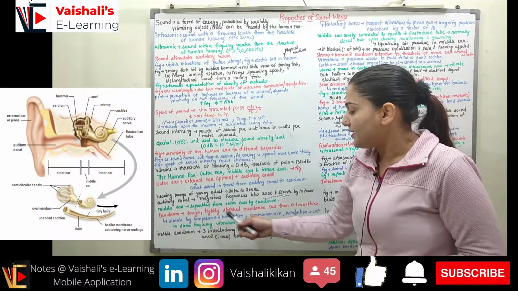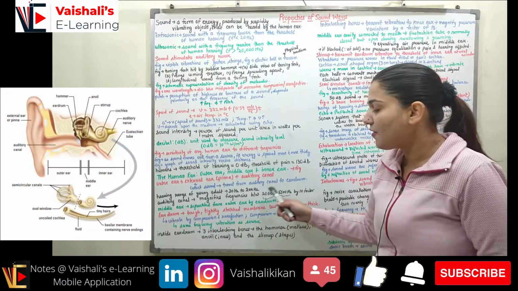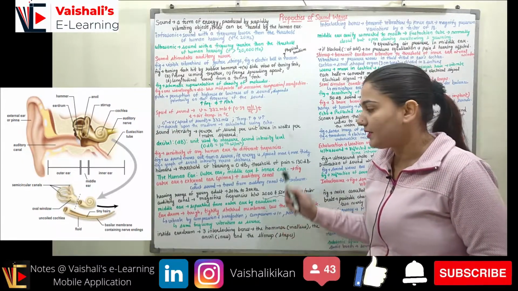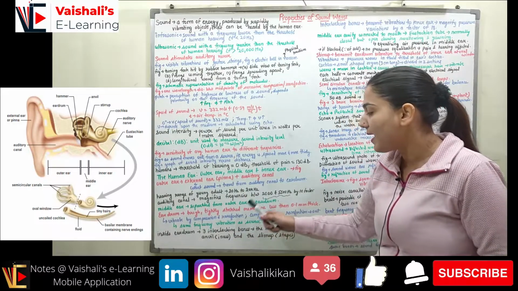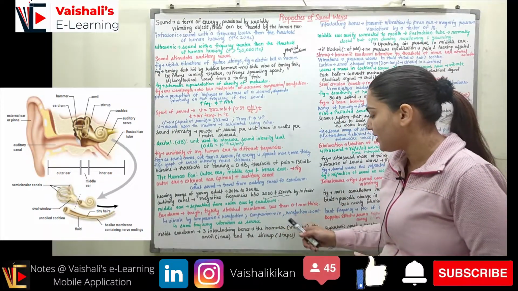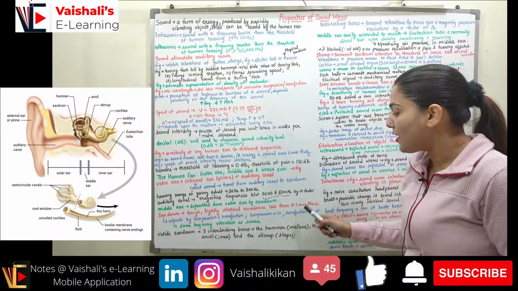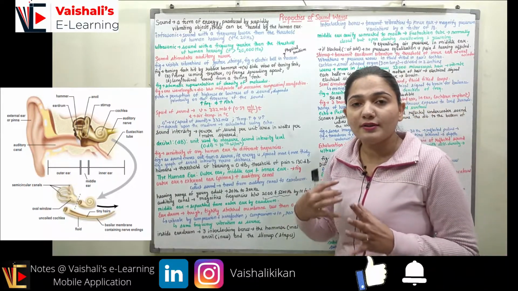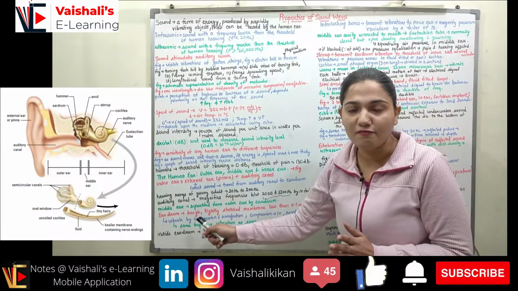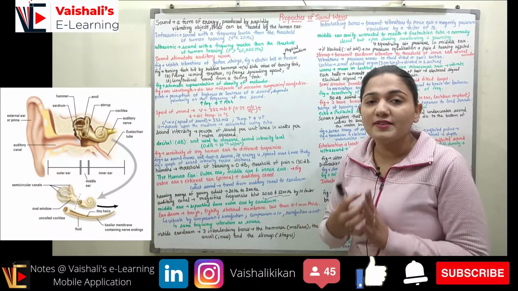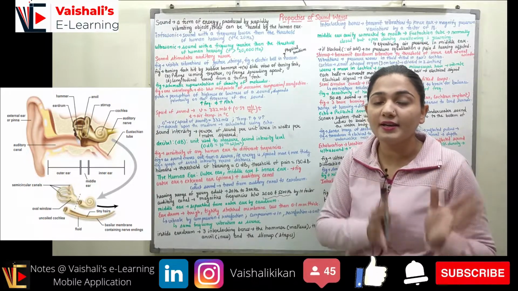The middle ear is separated from the outer ear with the help of a part which is called the eardrum. Now what is the eardrum? The eardrum is a tough, tightly stretched membrane. It has a thickness of less than 0.1 micrometer. It is a very tightly stretched and tough membrane, right? And based upon this membrane we have hearing, right?